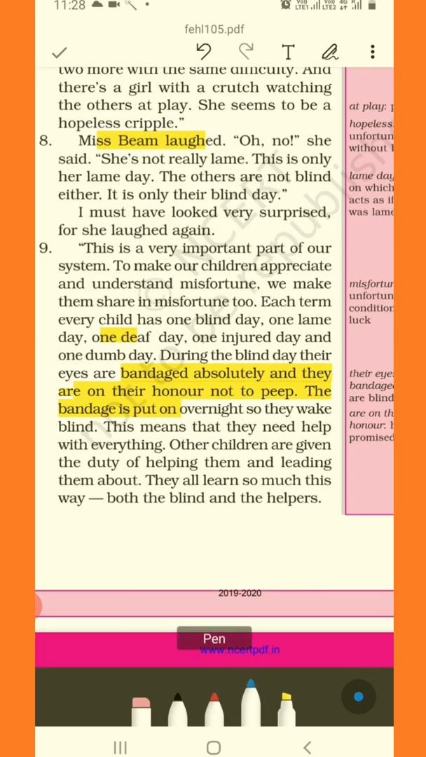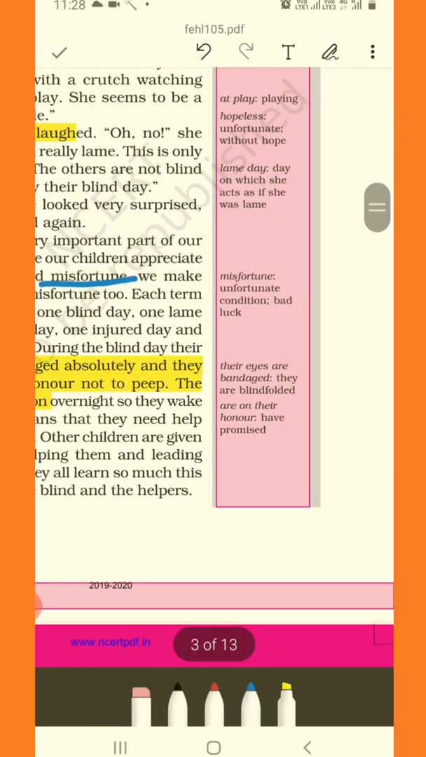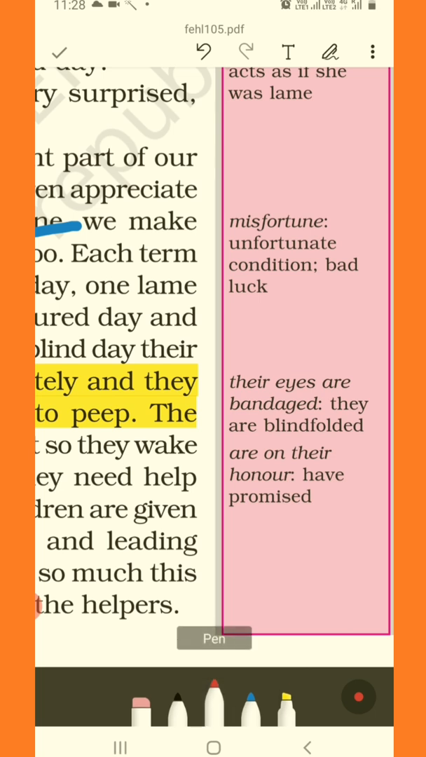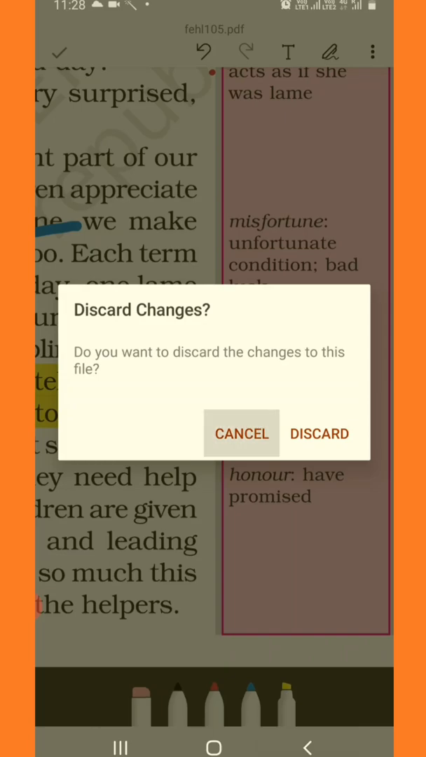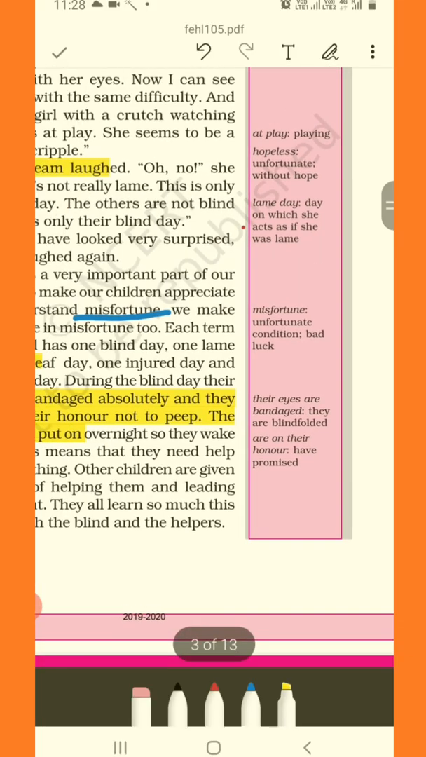So what does she say? This is a very important part of our system to make our children appreciate and understand misfortune. She said this is a very important part of the system in order to make the children realize, appreciate and understand misfortune. So, what is misfortune? We have been hearing that word a lot, right? Misfortune is an unfortunate condition or bad luck, something that happens out of bad luck.